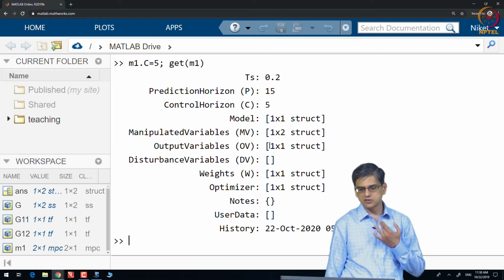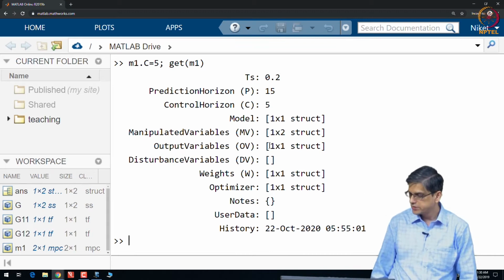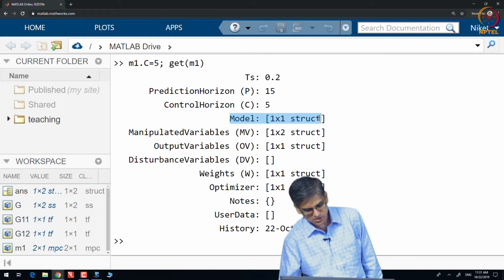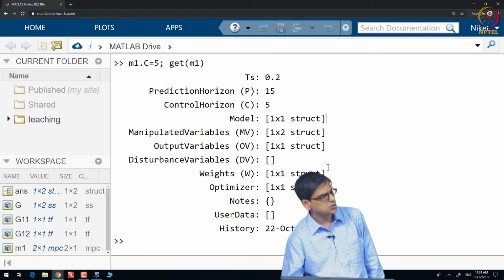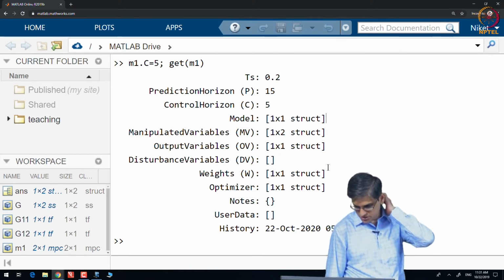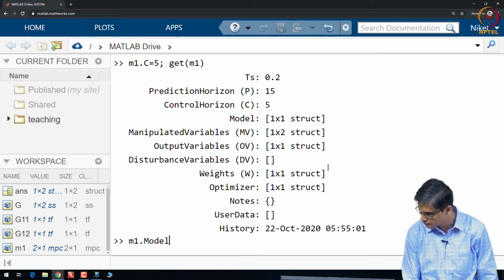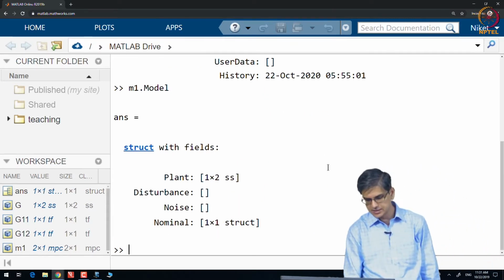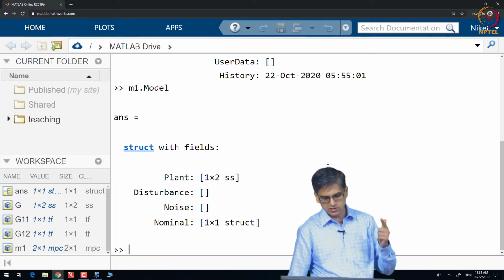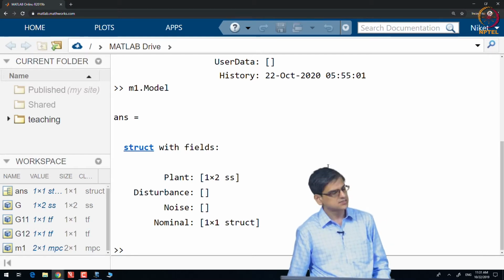Okay. Control horizon changes to 5. Okay. Now, model: you see the model for M1 is not a state space model, but it is a structure, and you will see why. It is a structure with multiple fields: plant model, disturbance model, noise model. It also has this thing called nominal.